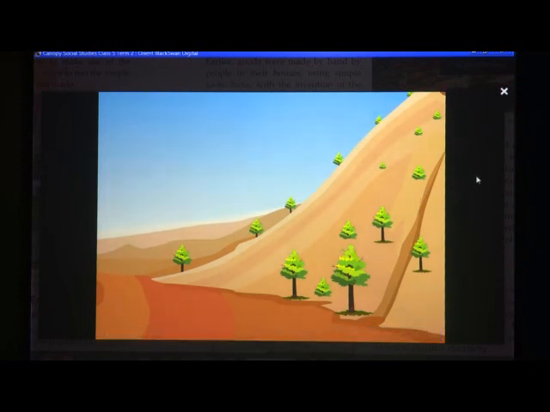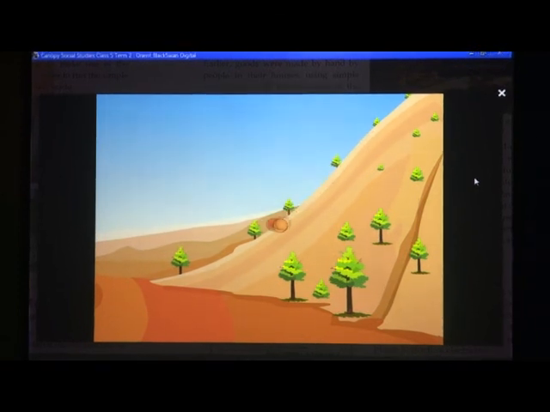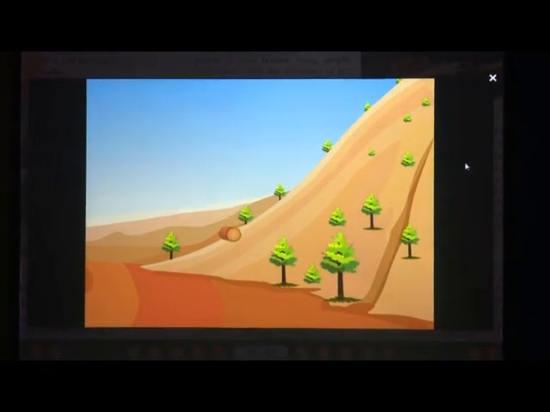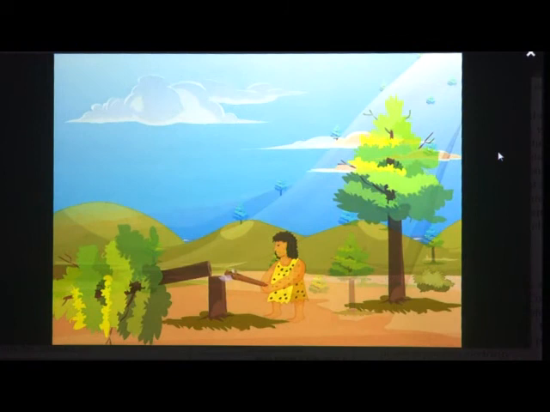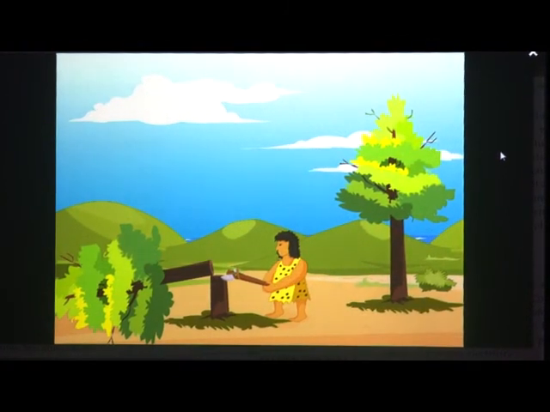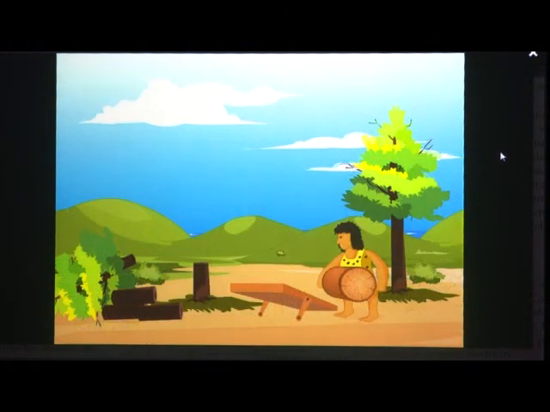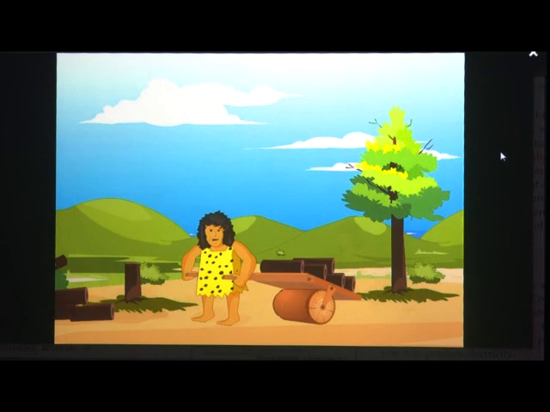Early humans would have seen logs rolling down a hill. They must have been struck with the idea that things are easier to move from place to place if they are rolled rather than pushed or pulled. They must have cut trees into logs and placed things to be moved, like an animal they had hunted, on the logs so that they could move it easily.